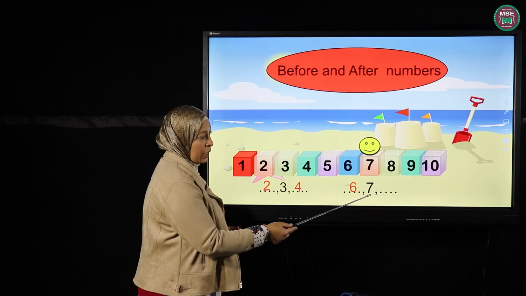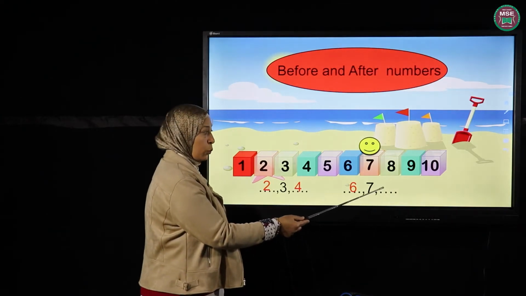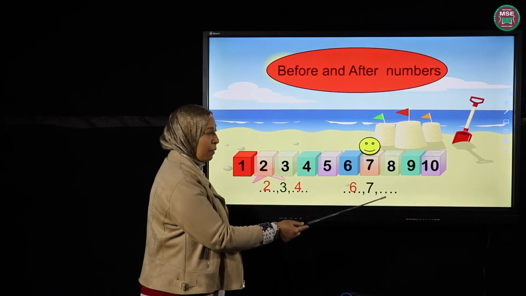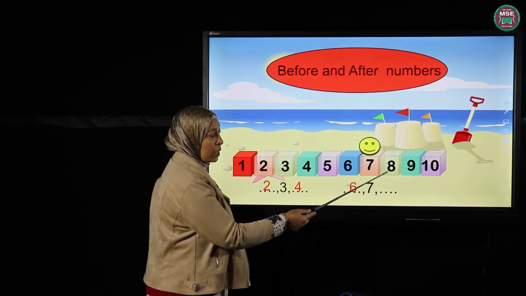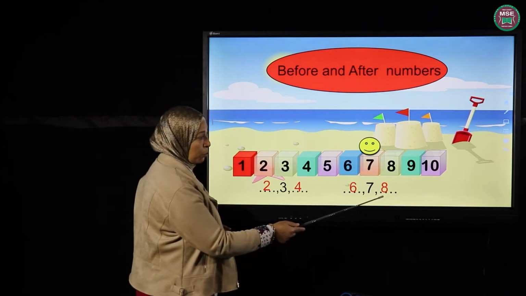Let's go to 7 again. I still don't know this number. This number comes before or after? No, it comes after 7. So I have to count forward. What's after 7 here? Can you see? 7 and 8. Excellent. So it's going to be number 8.